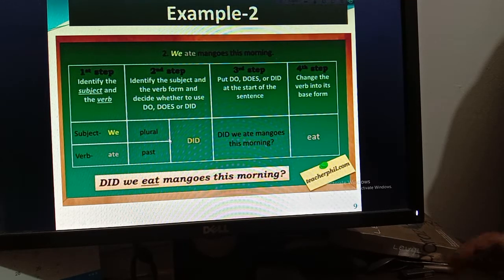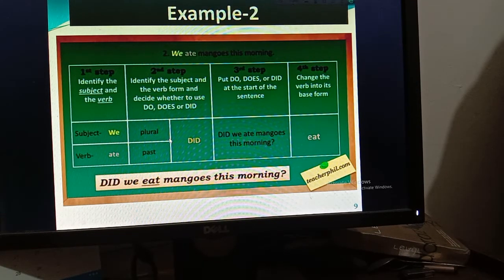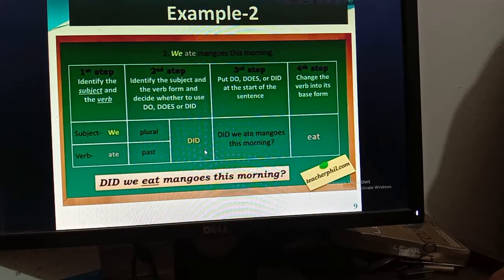Okay, so as this is past tense, I told you that when it is past tense, we will use did always. We don't need to think about if it is past tense singular or plural. Okay, we'll just use did. Now according to third step, put do, does or did at the start of the sentence. So you will put did at the start of the sentence. Then according to the fourth step, we know that we have to use the base form of the main verb if there is do, does or did at the beginning of the sentence. So what is the base form of the verb ate? The base form of the verb ate is eat.